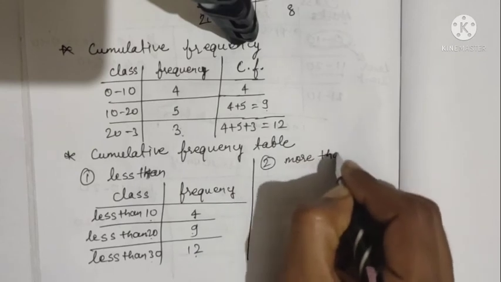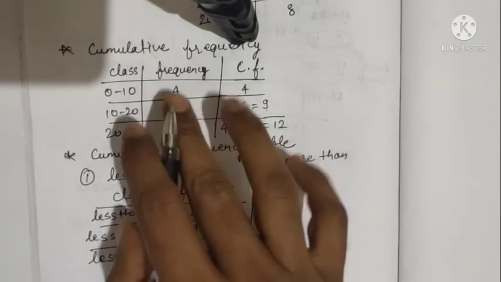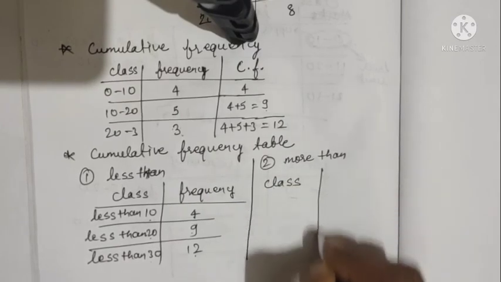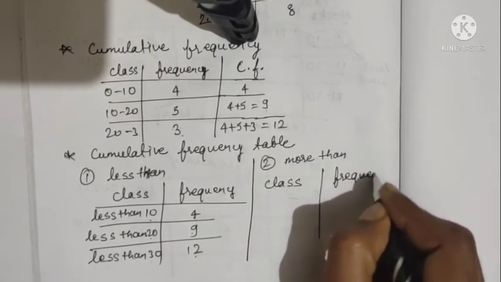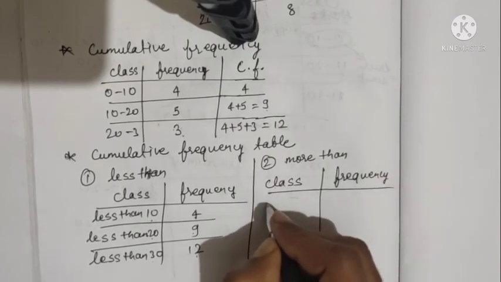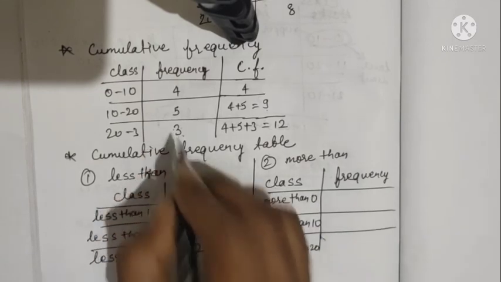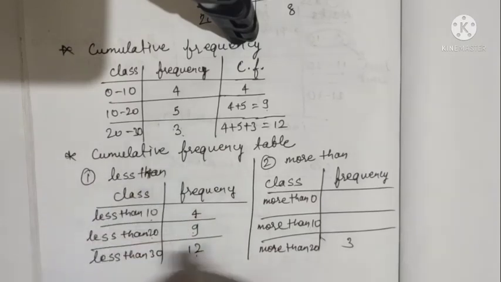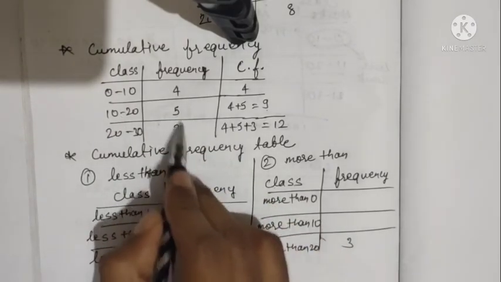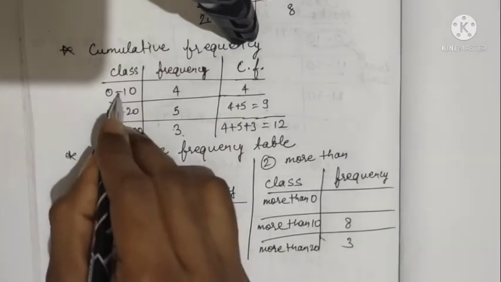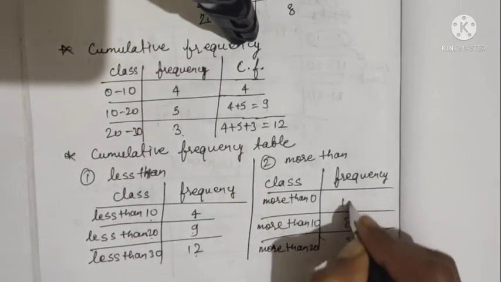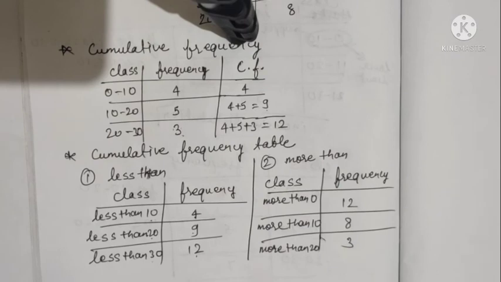Now we are going to take an example of a more than frequency table. So here it is class, and this is frequency. Now I am going to write more than 0, more than 10 and more than 20. So more than 20 will be equal to 3, more than 10 will be equal to 5 plus 3, which is 8, and more than 0 will be equal to 4 plus 5 plus 3, which is 12. Now this is the basic introduction part of statistics. We will solve the first exercise of statistics tomorrow.